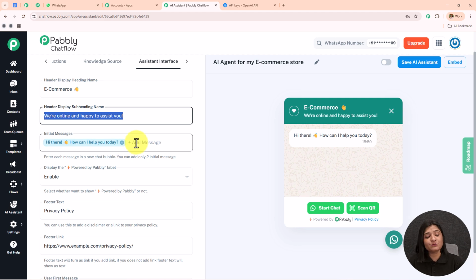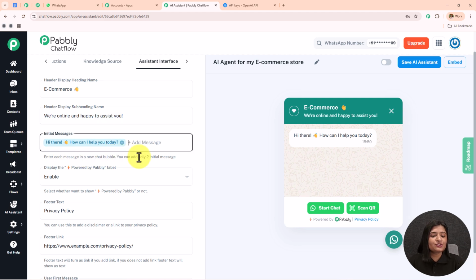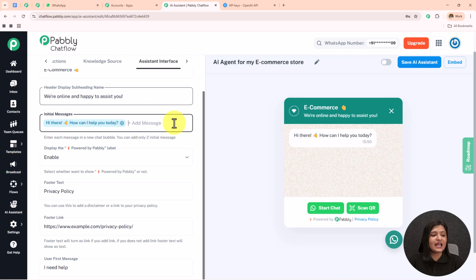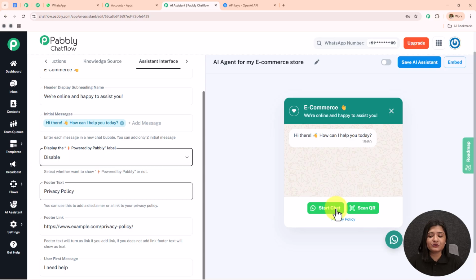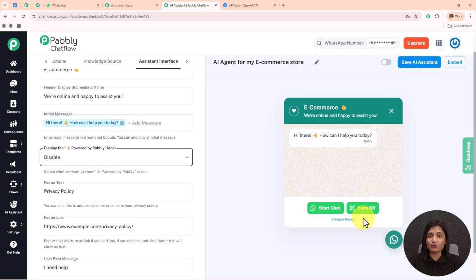Or you can add one more message. Enter each message in a new chat bubble. You can add only 2 messages. I'm going to keep it as this only. Then we have this display the powered by Pabbly label. I'm going to keep it as enable. If you want, you can disable this and it will be removed from here. I'm going to keep it enabled.